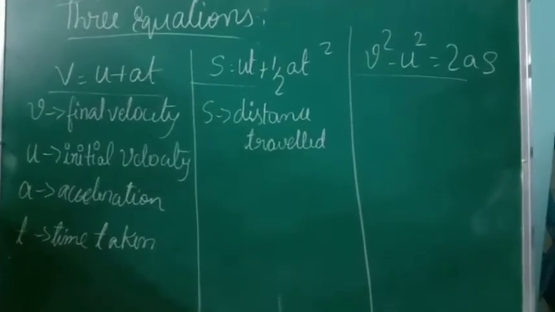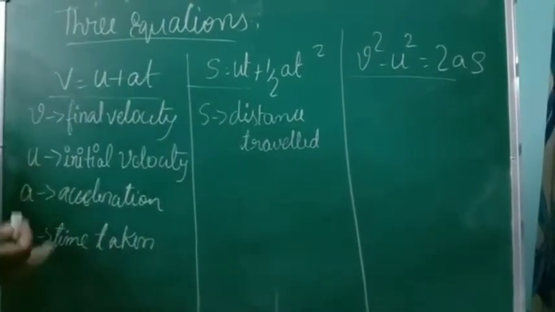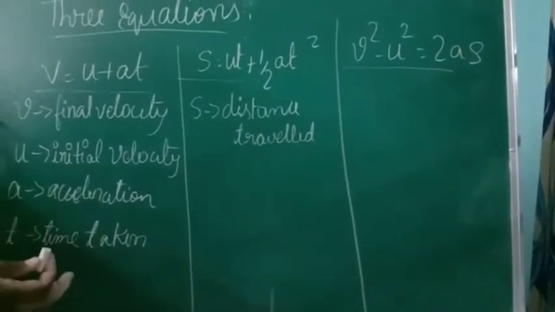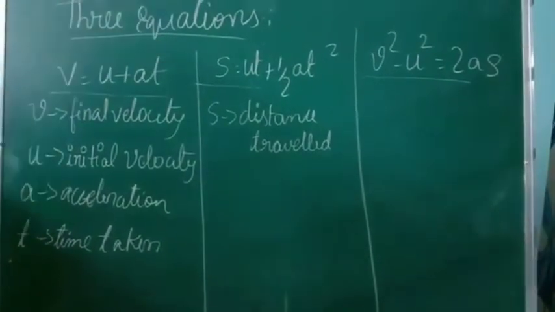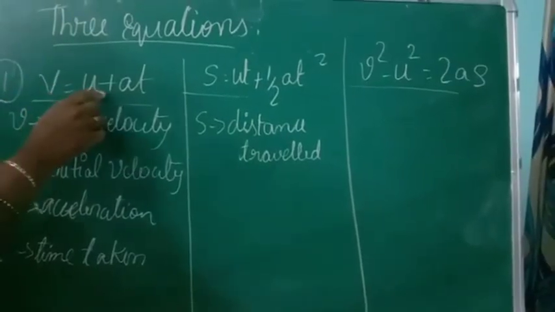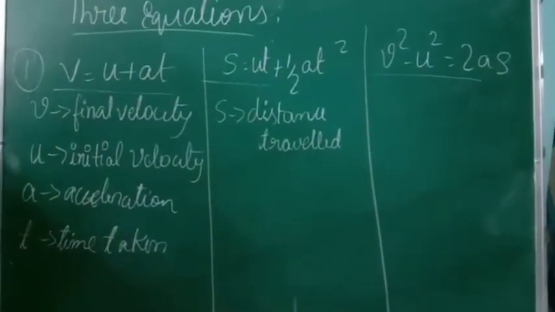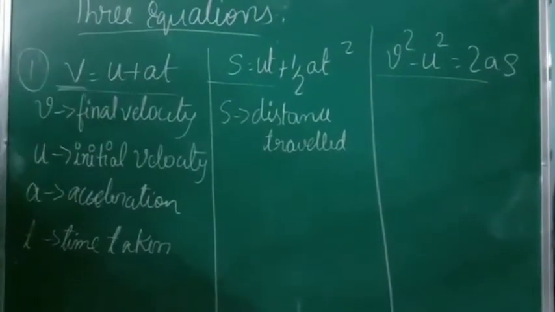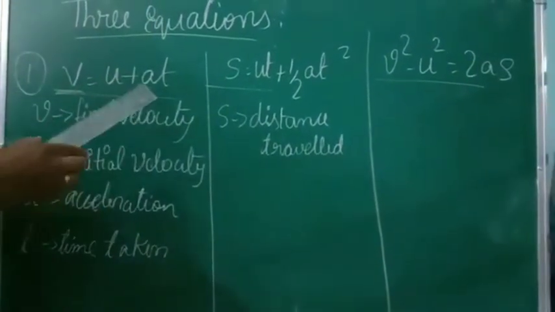But here in this case, problems have been deleted, but formulas they might ask for either for 1 mark or as an expansion. So I wanted to tell you about these formulas. Now the first formula is V is equal to U plus AT. This is the first formula. You use this formula in case of final velocity.